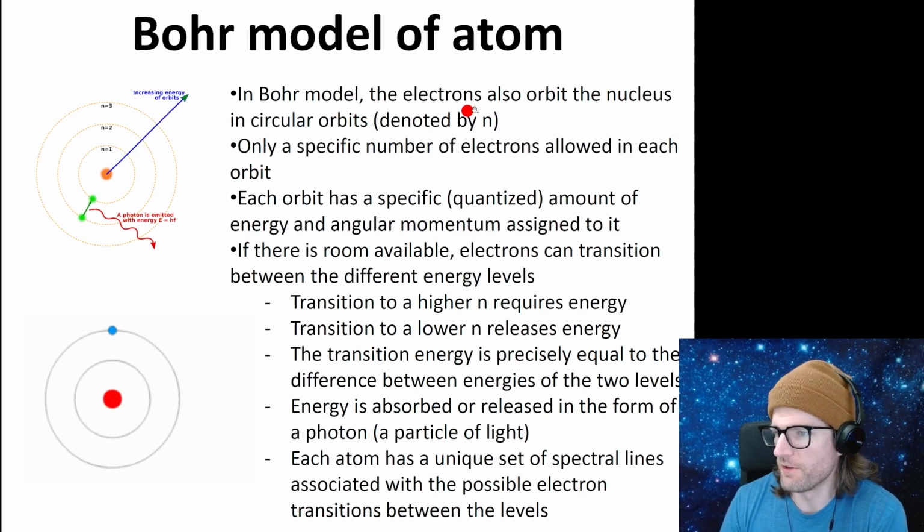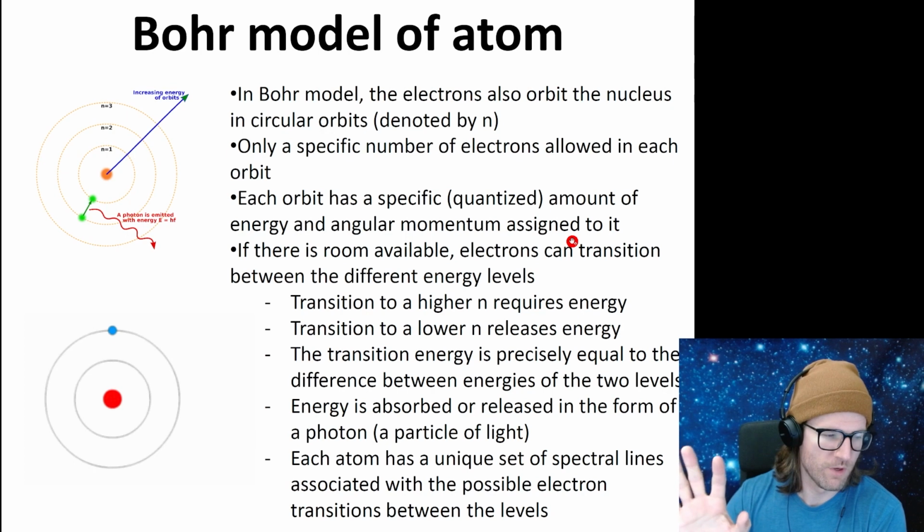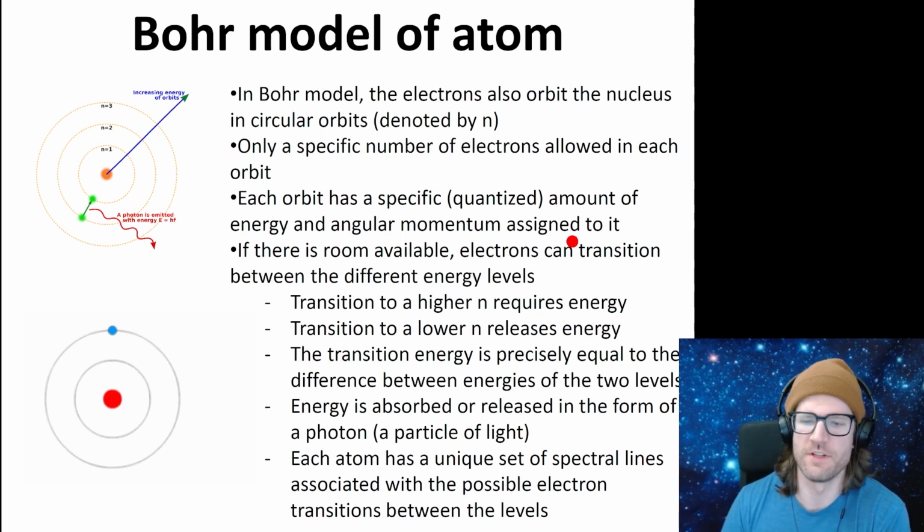So in the Bohr model, the electrons orbit the nucleus in circular orbits denoted by n. Only a specific number of electrons are allowed in each orbit, which will help build out the periodic table. And each orbit has a specific quantized amount of energy and angular momentum assigned to it. We don't need to worry about that. We'll look at the periodic table and understand what that means.